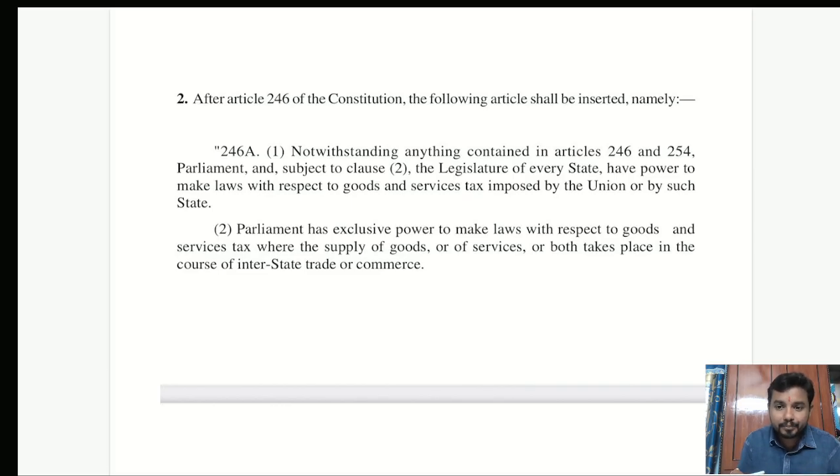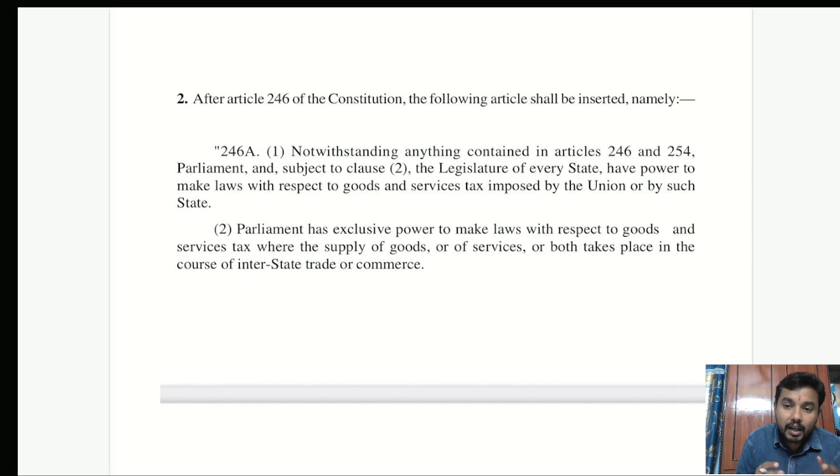So what about Parliament encroaching on the state legislature's powers? For example, in GST we all say that land and building was kept outside the ambit of GST because it is an exclusive subject matter of the state. Now if I bring that into GST, what will happen? The Centre also will get the power to levy GST on land and building. It is nothing but encroaching on the power of the state legislatures, which is against the concept of federalism. This is what we generally say. So I am trying to explain what federalism is. Federalism is nothing but the separation of powers between the Parliament and the state.